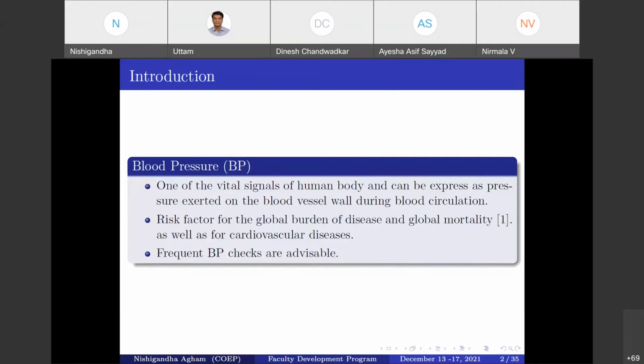Blood pressure is one of the vital parameters of the human body and can be expressed as the pressure on the blood vessel wall during blood circulation. Normally blood pressure varies around 80 by 120 mm of Hg. The very first is the force exerted on the wall of the blood vessel, which is known as the systolic blood pressure, while the second one is the pressure generated when the heart relaxes between beats, which is known as the diastolic. So from here on I call them DBP and SBP.